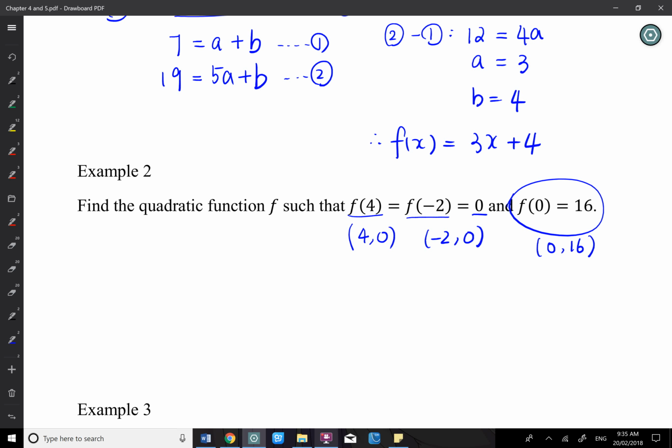We have 2 x-intercepts. The first preference will be turning point form, but there's no turning point. The second preference is, if I have 2 x-intercepts, I will use the x-intercept form. The last choice, if we have no choice, is the general form. We try to avoid the general form because it's too complex to solve for.